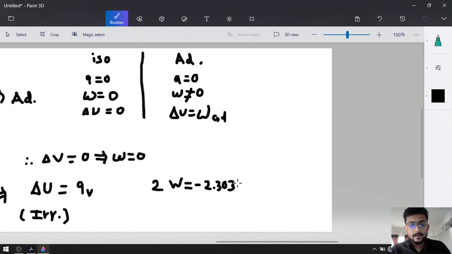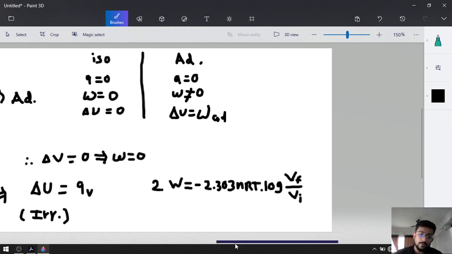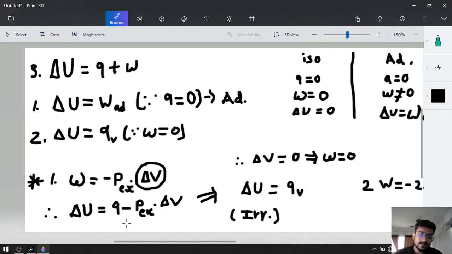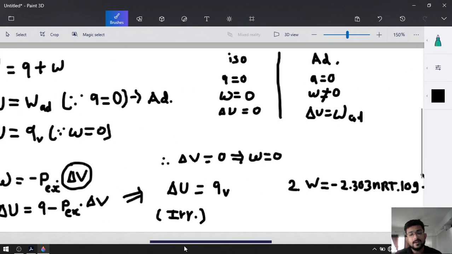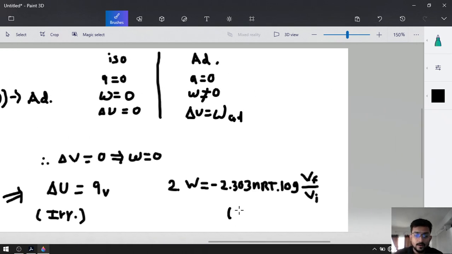N is the number of moles, R is the gas constant, and T is the temperature, and Vf is the final volume and Vi is the initial volume. Remember this formula. So we have two different formulas for the work. For irreversible, W is equal to minus P external delta V, and for reversible, W is equal to minus 2.303 nRT log Vf upon Vi.